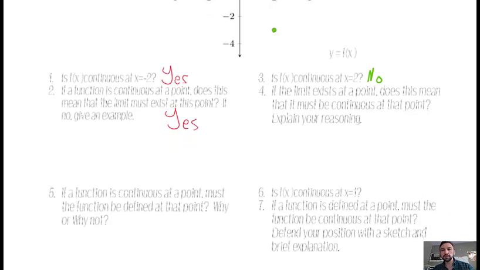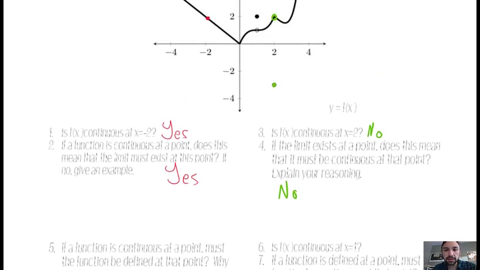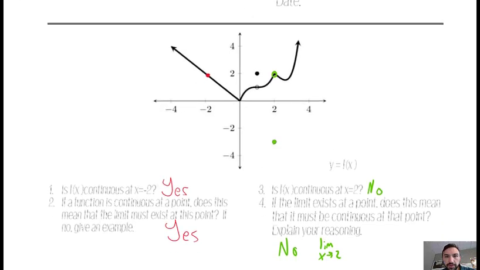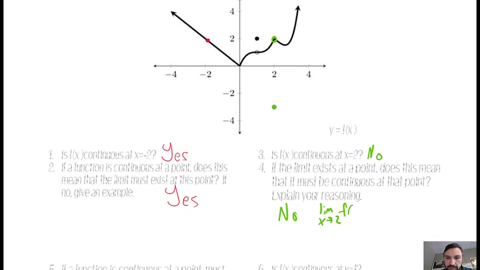Alright, so on this one, I would say no. I mean, this is a great example right here. The limit exists. The limit as x approaches 2 of f of x: well, the limit from the left was 2 and the limit from the right was 2, so it certainly exists, 2 exists, but it wasn't continuous.